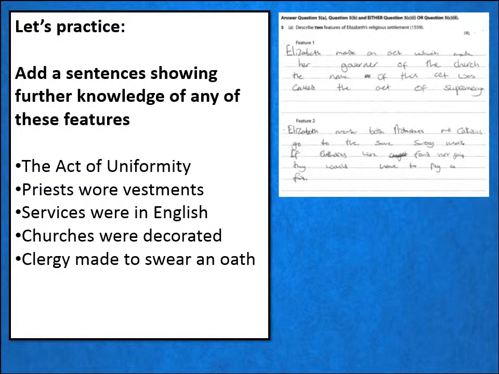So maybe just as a little bit of practice, what you might like to do at this point is to show some developed knowledge of some of these features. Now I've listed 5 here, you could pick your own, but what might be a good idea is if you just see if you could add a further sentence to each of these, showing some further knowledge of them. In the exam, remember, we would only limit ourselves to 2, and our answer booklet will lead us to do that.